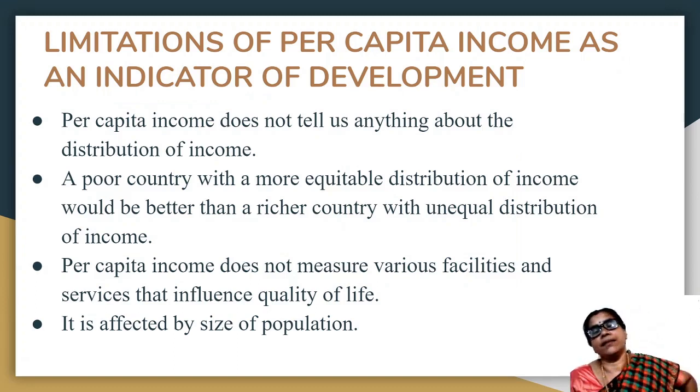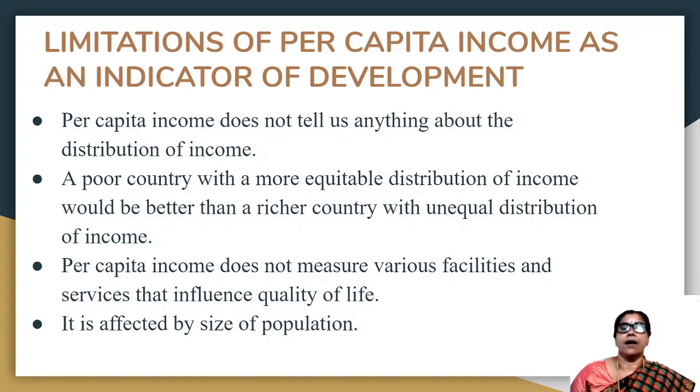Now, what are the limitations of per capita income as an indicator of economic development? The first point is, per capita income does not tell us anything about the distribution of income. That means per capita income doesn't tell us how the income is distributed among the people in a country.